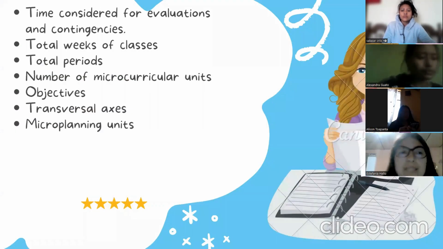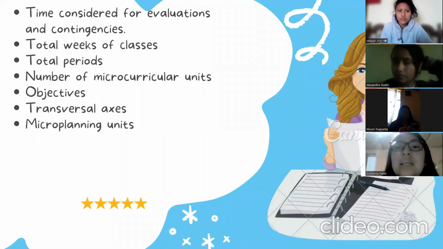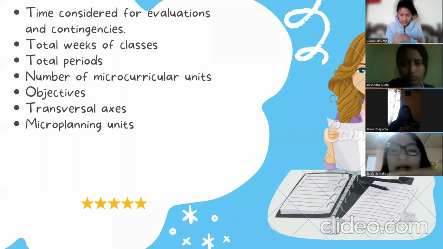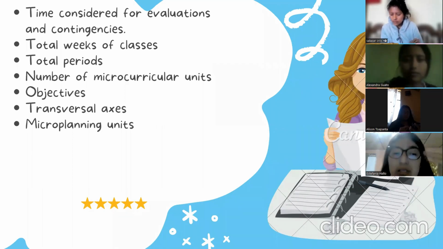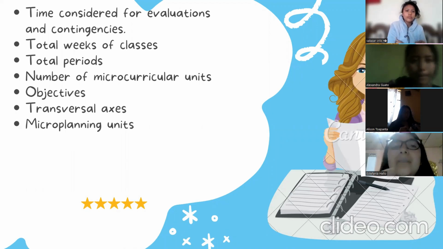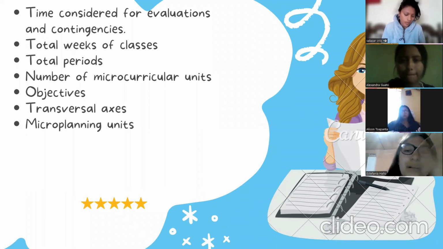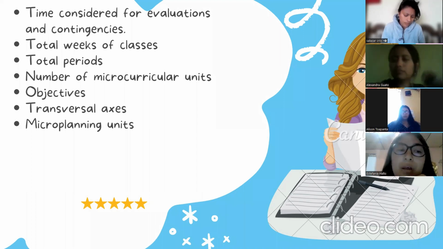Okay. Next, time considered for evaluation and contingency. It is the time in weeks allocated for evaluation and contingency, depending on the institutional organization. Next, total weeks of classes. It is the difference between the number of weeks of work and the number of weeks dedicated to evaluation and contingency. Total periods is the product between the weekly workload and the total number of weeks of class. Number of microcurricular units corresponds to the number of microcurricular units scheduled to be developed during the school year.